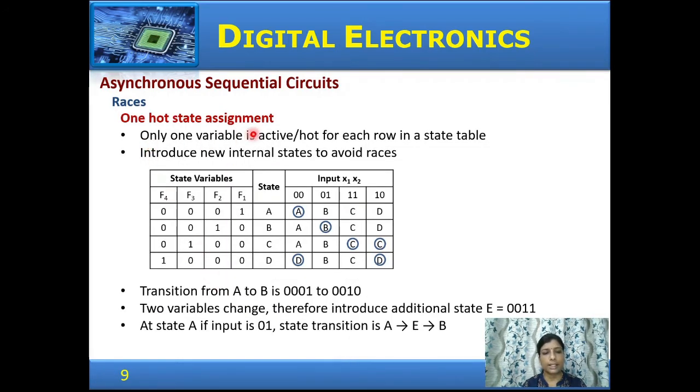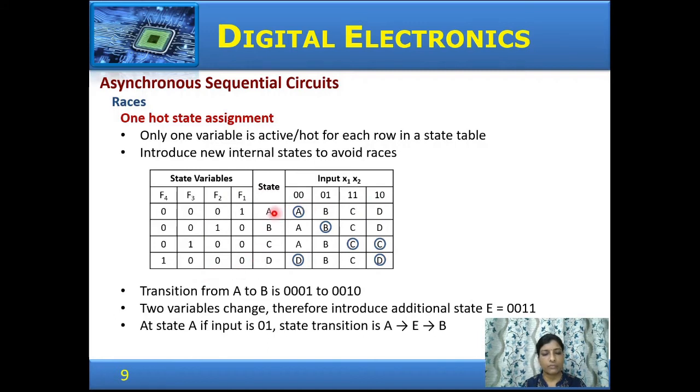Next, in one hot state assignment, only one variable is active or hot for each row in a state table. Look at this example. There are 4 states. For each state, only one of the state variables, so one flip-flop, is active. So F1 is active for state A, F2 for B, and so on.